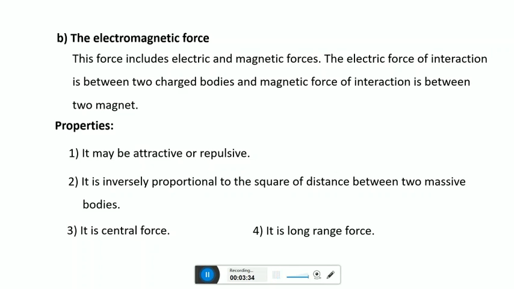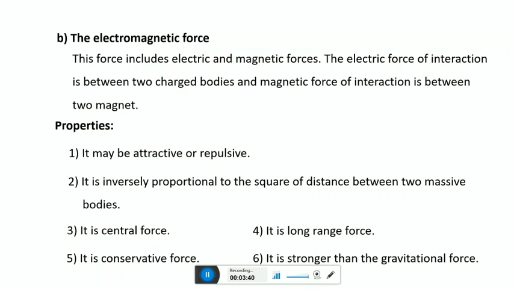It is a long range force, it is a conservative force, and it is stronger than the gravitational force. It is about 10 raised to 39 times stronger than the gravitational force.